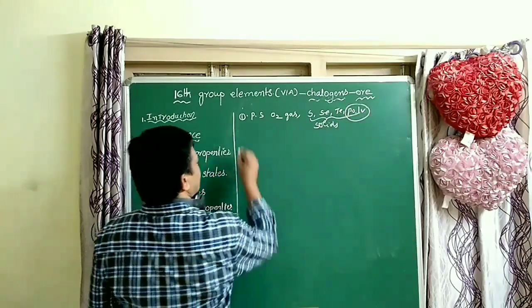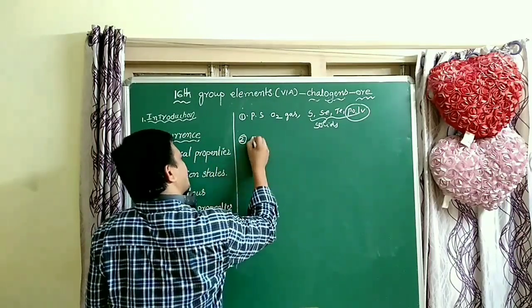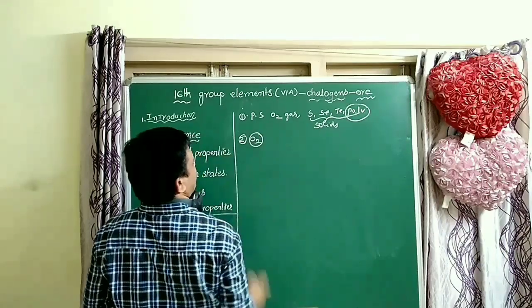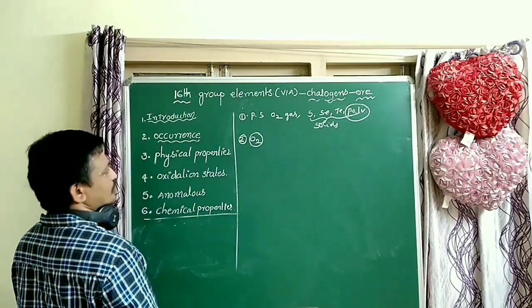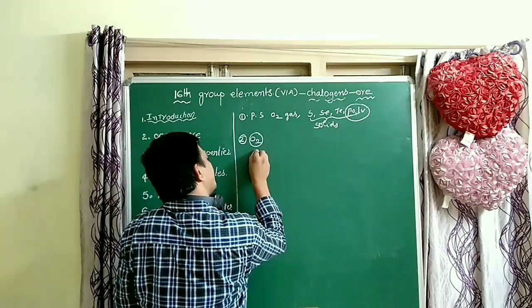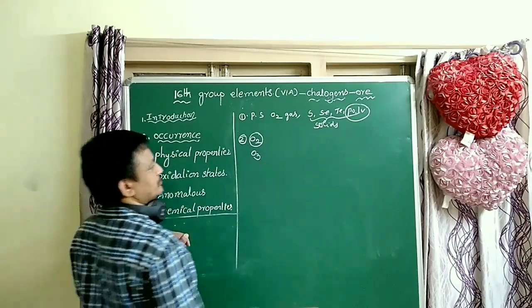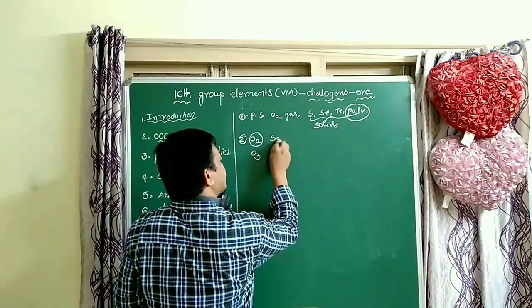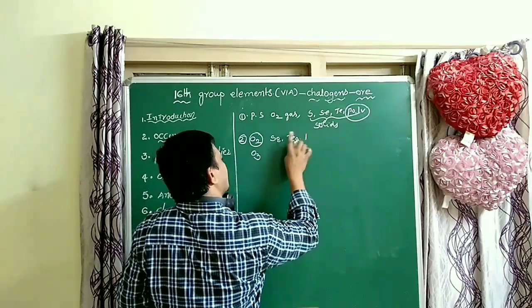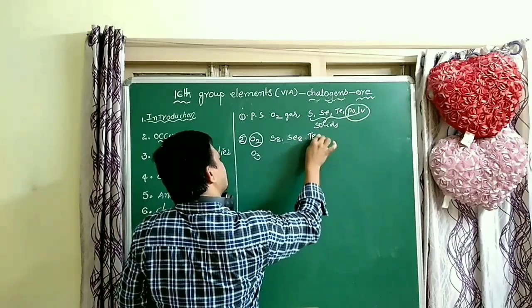Oxygen exists as O2, and its allotropic form is O3. Sulfur is S8, octatomic, selenium Se8 and tellurium Te8.